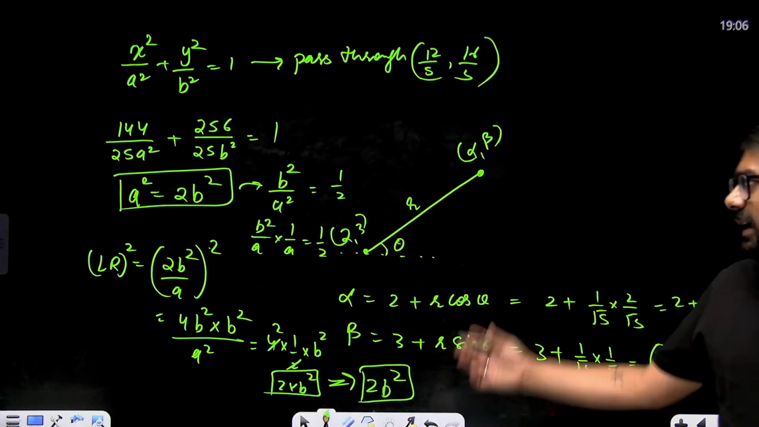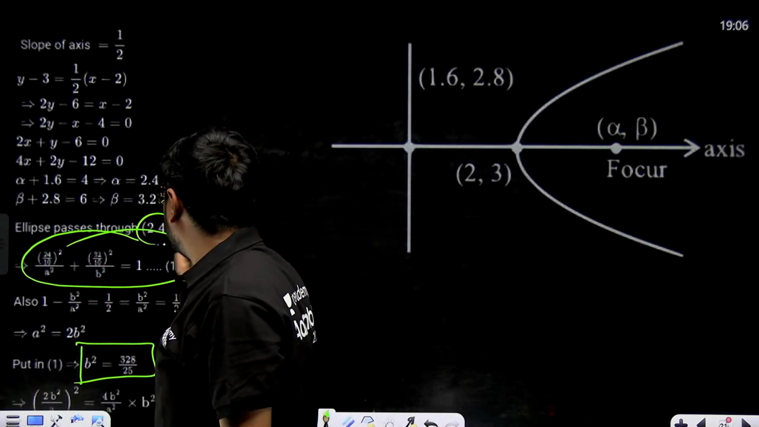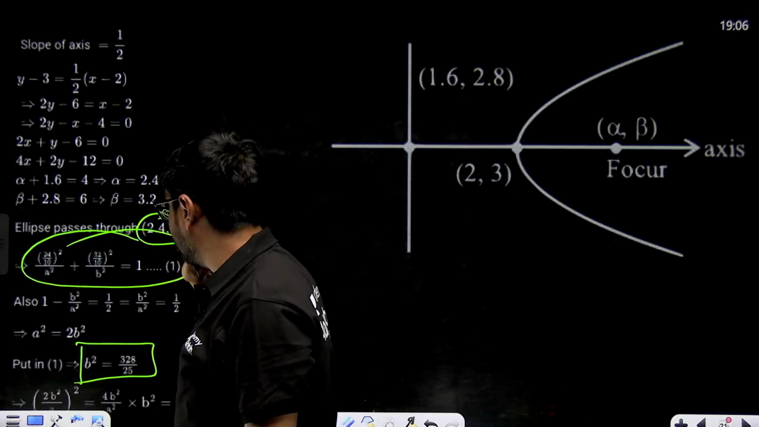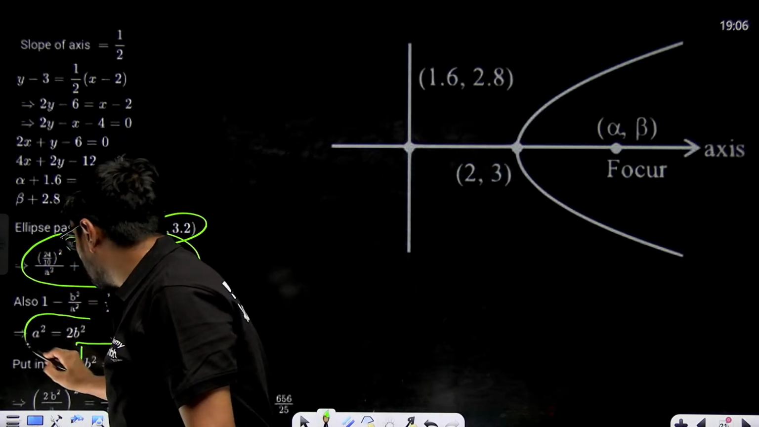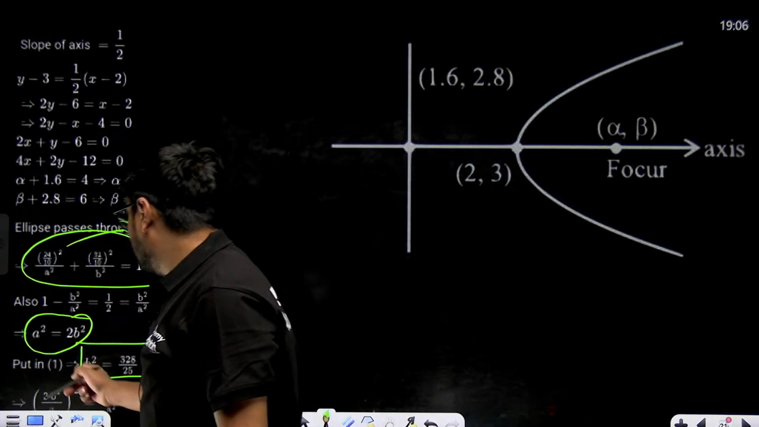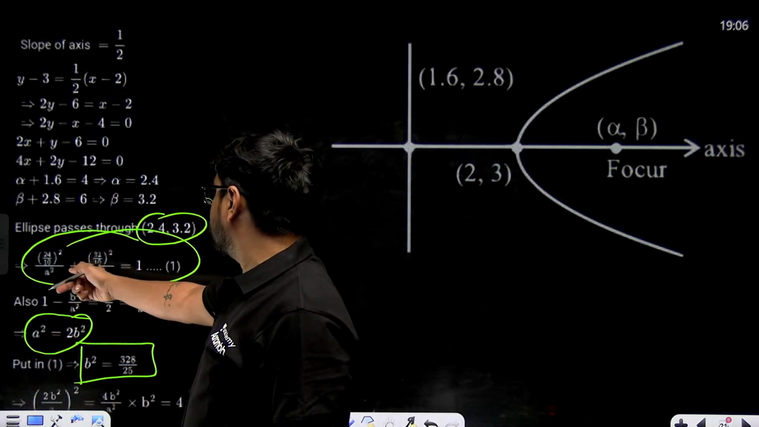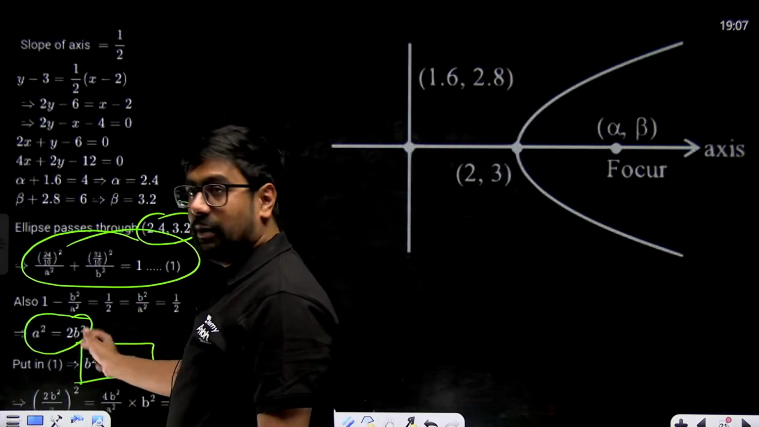Once again, calculation only. Here, see, I'll show you. So finally these points we got, 12 by 5 and 16 by 5. These two points gave us the relation a square is equal to 2b square. Now when we put this in equation 1, we'll find b square is equal to 328 by 25.